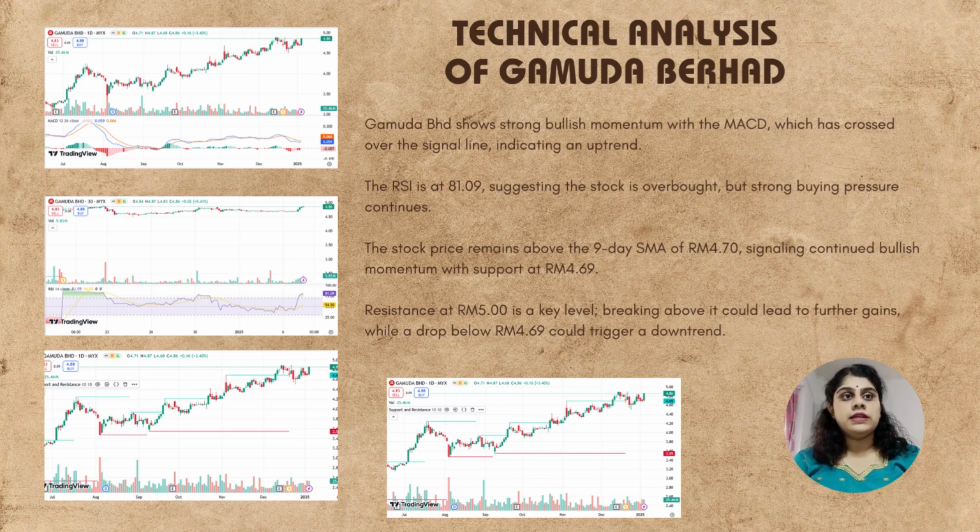The third one is the stock price remained above the 9 days SMA of 4.7 ringgit, signaling continued bullish momentum with support at 4 ringgit 69 cent. For support and resistance, 5 ringgit is a key level. Breaking above it could lead to further gains, while a drop below 4.69 could trigger a downtrend.